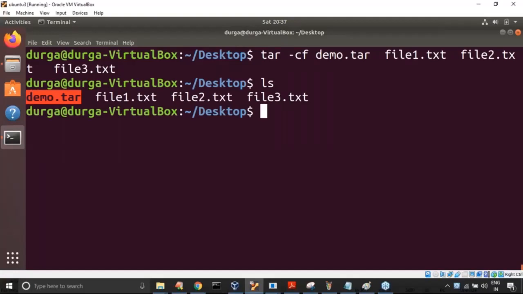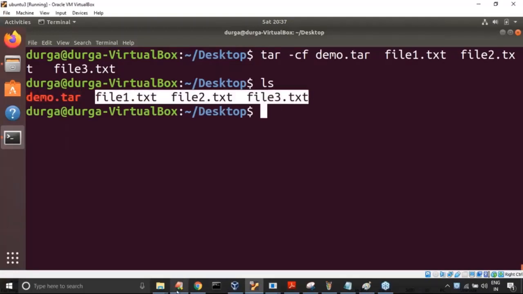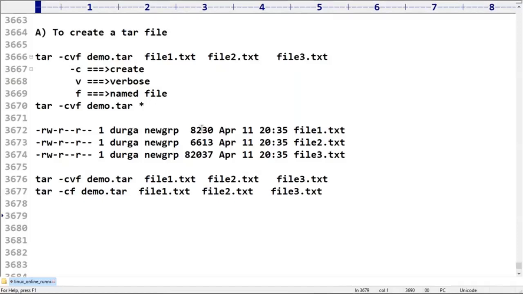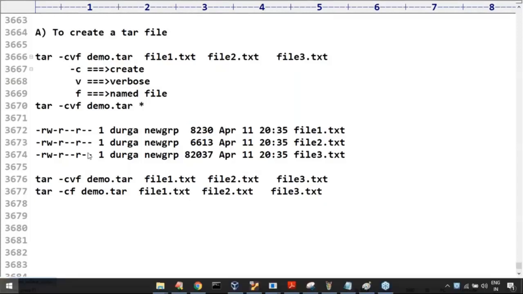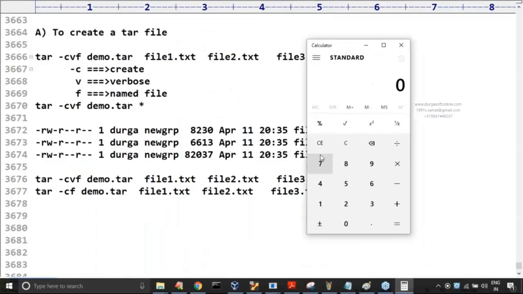The total size, assume that all these files, the original values only we will save, sir. Can you please open the calculator? Now observe this. 82037 is the last file. 82037 plus, what is the next one? 6613 plus 8230.